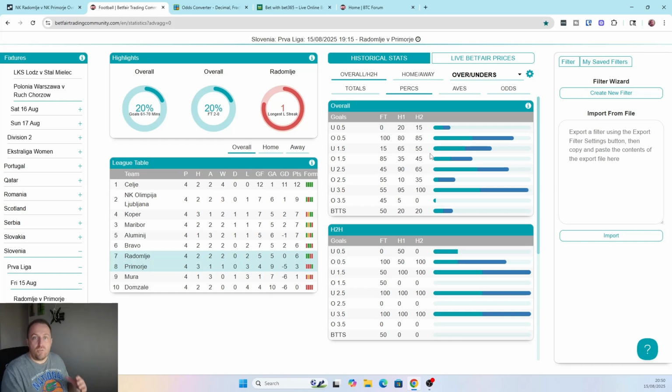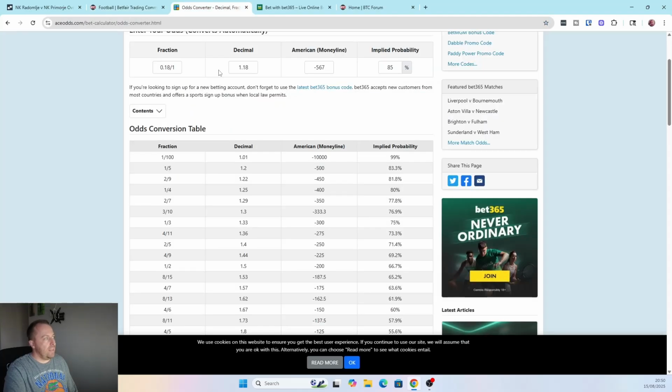We also knew that the odds were bigger than they should have been at half time. We knew that 85% in decimal odds is 1.18. Right? Well, the odds were well over 1.3 at half time. So this is what you have to consider when you're entering a trade, looking for value. But we didn't get on at half time, did we? We waited until the 60th minute because that was what the stats were telling us was the time to enter. And we got 1.6 on a second half goal and 1 goal in a match.